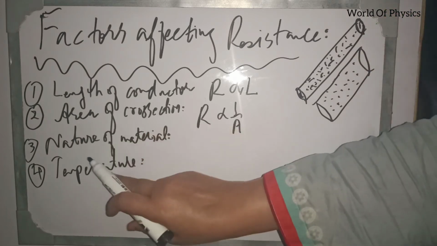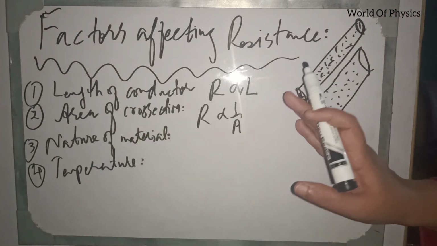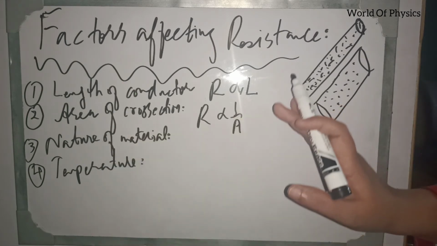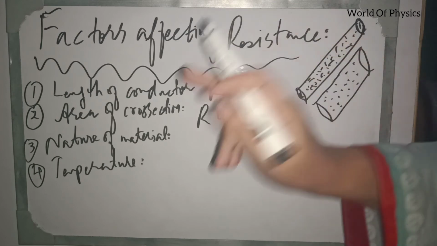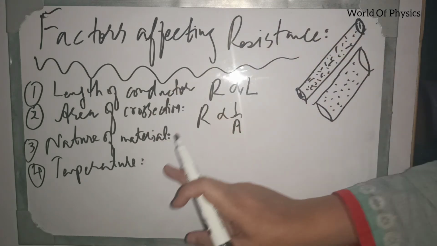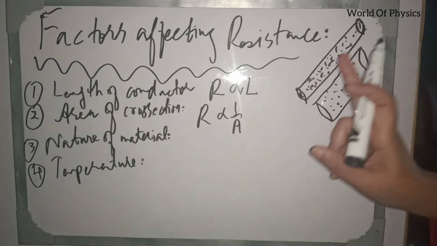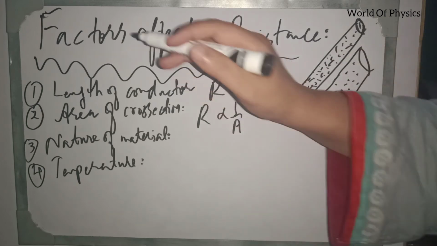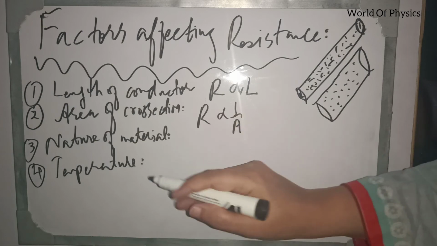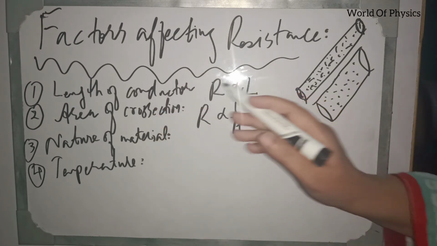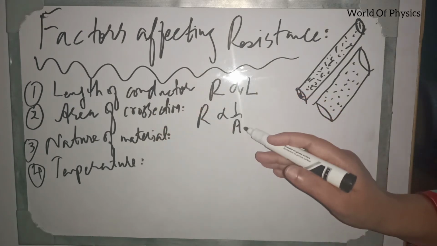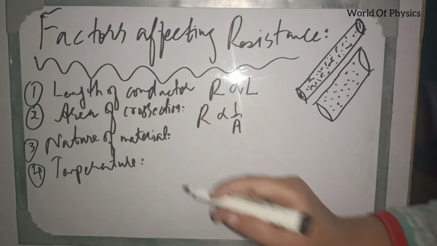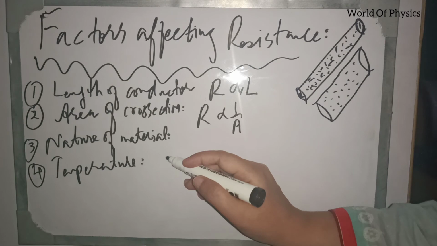So by increasing temperature, resistance of material will be increased. By decreasing temperature, resistance of material will be decreased, because temperature directly affects the motion of vibration of atoms. Now, in light of all these factors, resistance depends upon length of conductor, resistance is inversely proportional to area of cross section of the conductor, resistance depends upon nature of material, we can conclude all these results, and we can say that